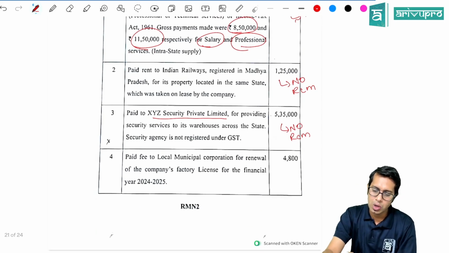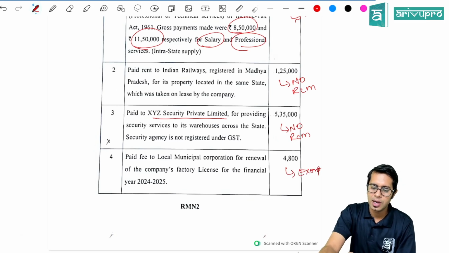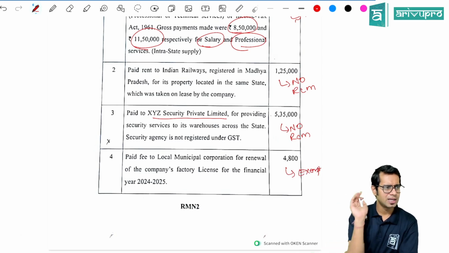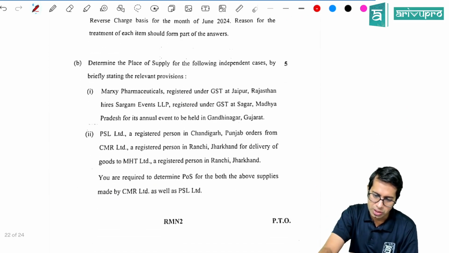Paid fee to local corporation for renewal, this is exempt. So if you pay factory license renewal fee, etc., they are all exempt under GST law. So accordingly, you can answer this question.